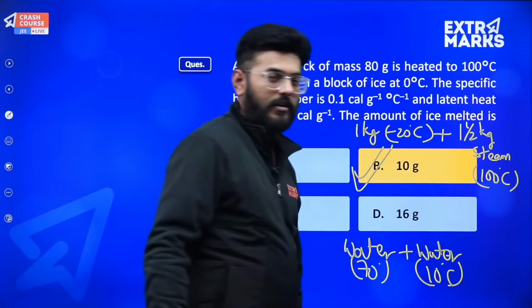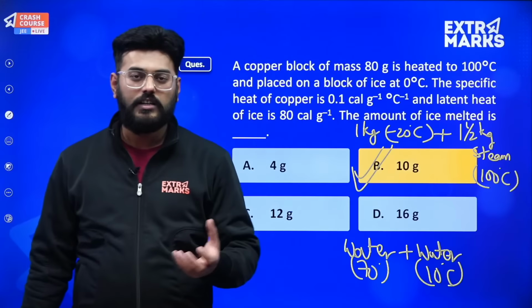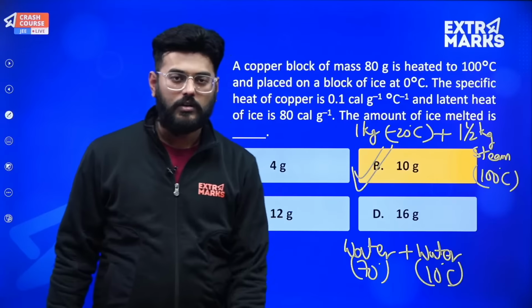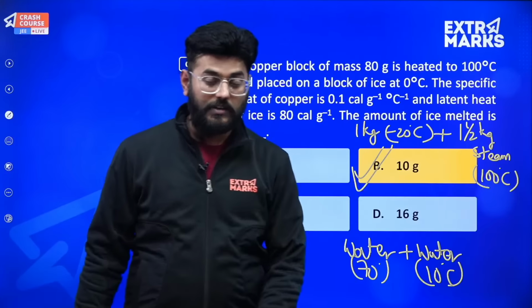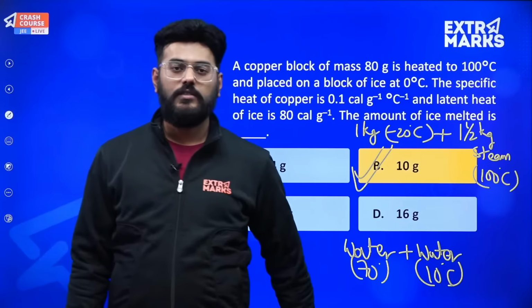Now tell me what will be the final structure, how much of what will remain, meaning will there be ice, will there be steam, or will there be presence of water? This entire ice will get converted into water, this steam will get converted into water, and also what will be the temperature of that water?